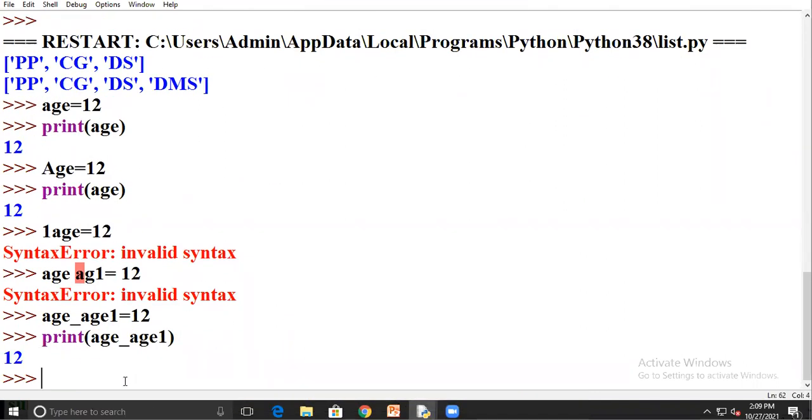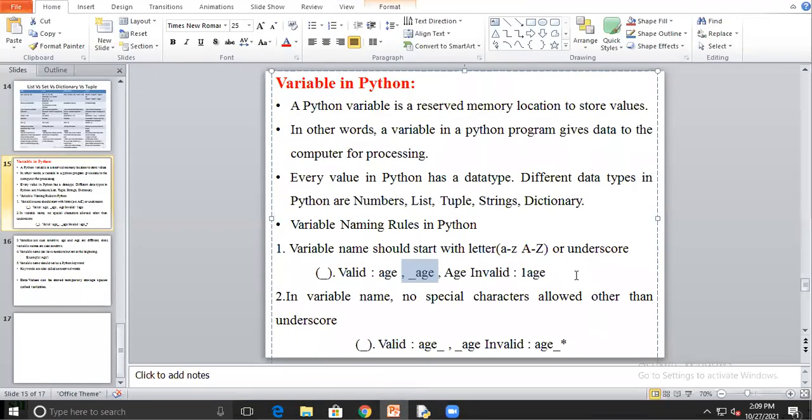So it will be one of the rules. So you should take the reference of capital and small alphabets. But if you want to connect two different words in the name as one variable, we can use the underscore.